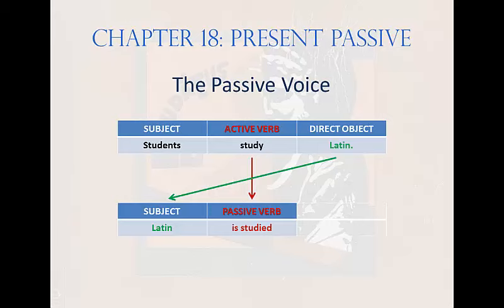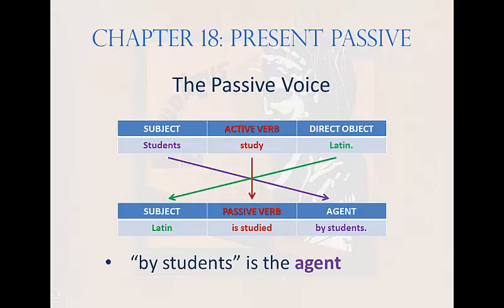Notice it means the same thing. Latin's being studied. But it leaves one thing out. Who's doing the studying? If you want to include that in the passive sentence, you must take the subject of the active form, students, put it after the passive verb is studied, and append by to the front of students. The result is, Latin is studied by students. The grammatical term for by students is the agent. We'll talk about that more later.